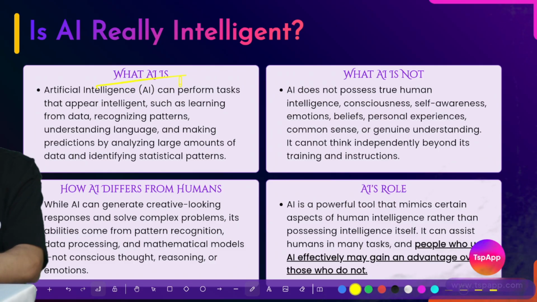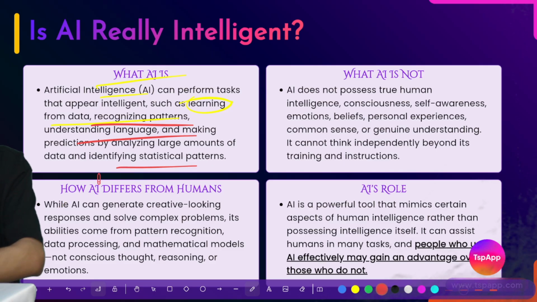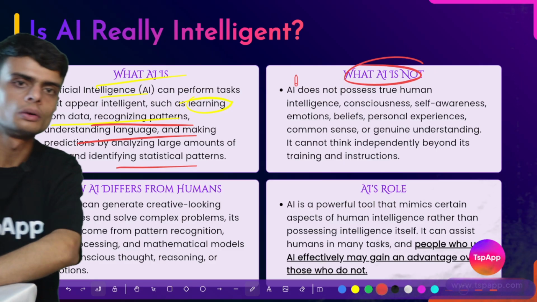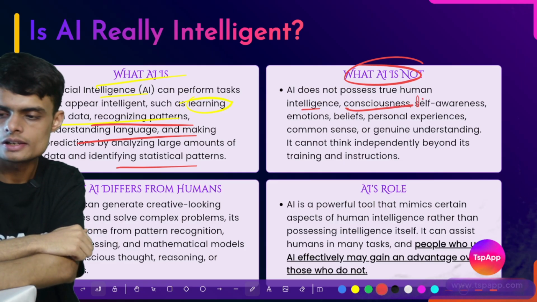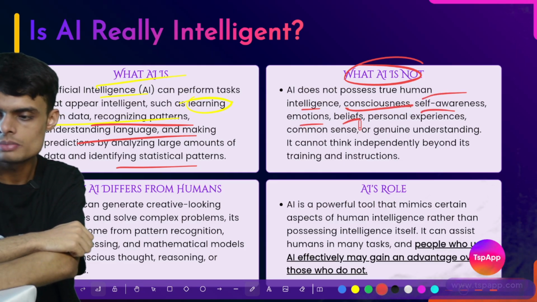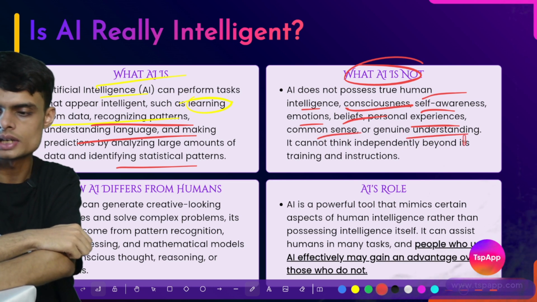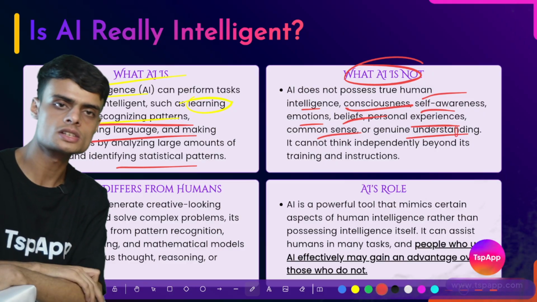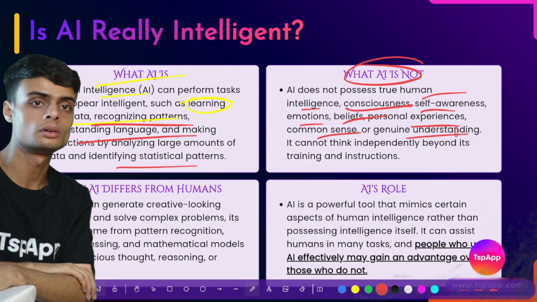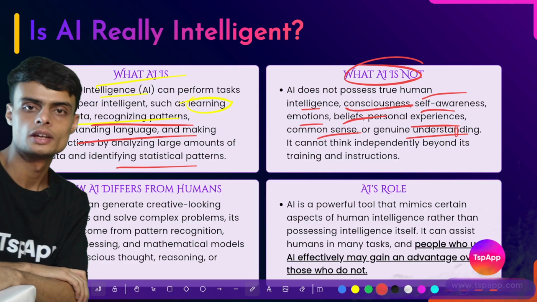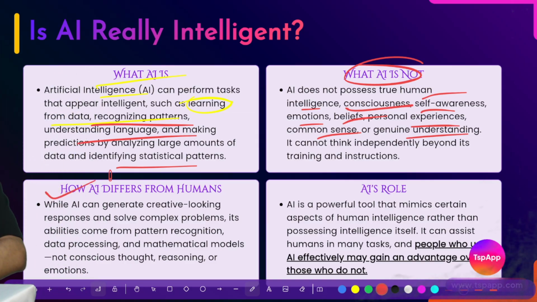What is AI? AI is an intelligence which helps machines to do these tasks, as you can see. But what is not AI? Having consciousness, having human intelligence, self-awareness, emotion, belief, personal experience, common sense, genuine understanding. These are all things which are biological, which AI does not have. Or these are all related to psychology.